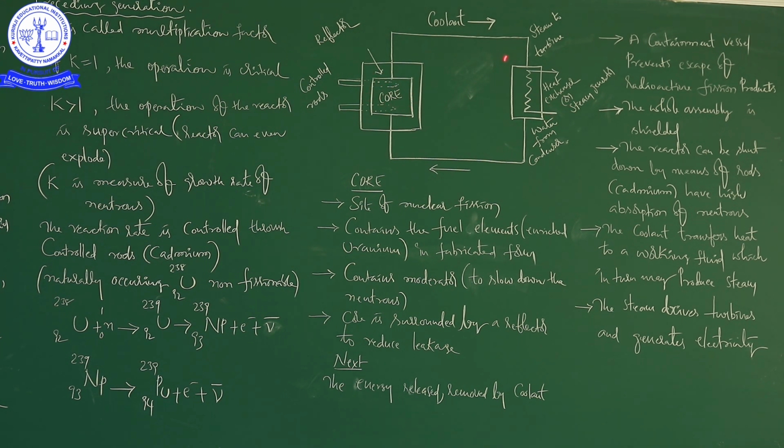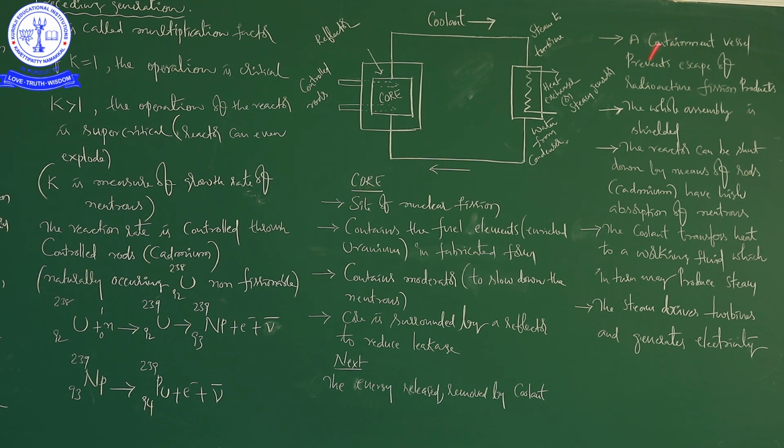Here, if you observe carefully, steam goes to the turbine, which we get from the heat exchanger or steam generator. This steam helps us to drive the turbines so that they can generate electrical energy. See here, water from the condenser: the water becomes steam in vapor state, and the steam energy helps us to rotate the turbines. These are the parts of a nuclear reactor. Now, you can go through them one by one.